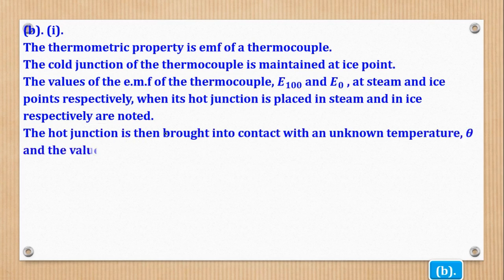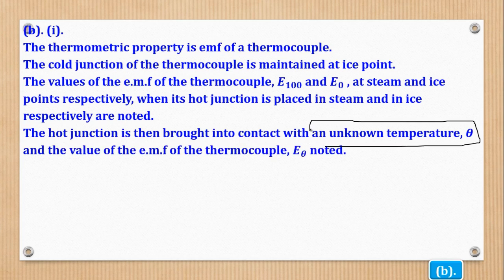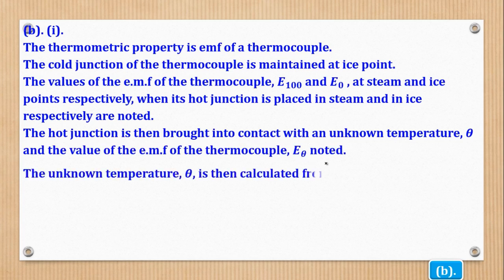Then the hot junction is brought in contact with an unknown temperature theta, and the value of the EMF, E theta, is noted. After that, the unknown temperature can be calculated from the expression theta equals E theta minus E0 over E100 minus E0, everything multiplied by 100.